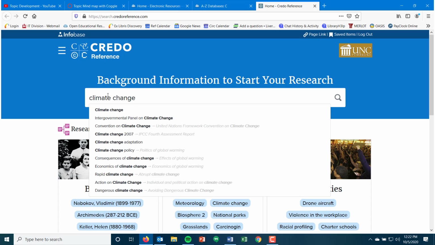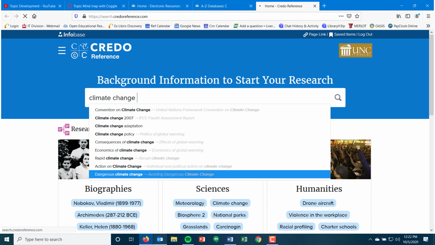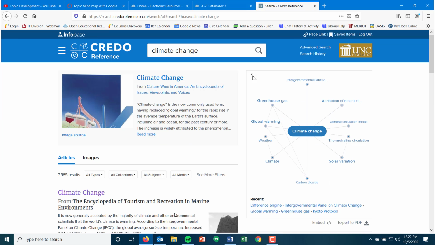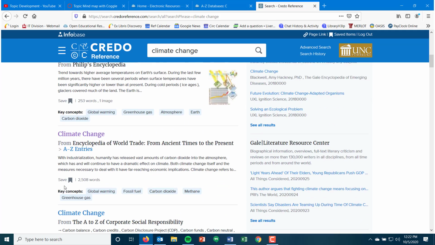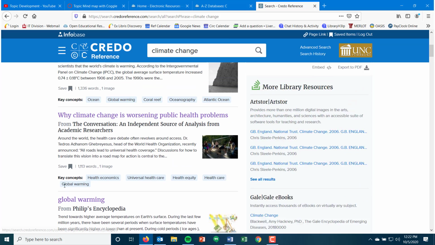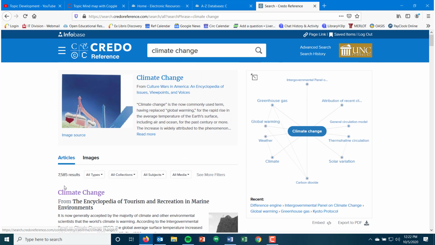All right, so if you're like, I want to talk about climate change, but I don't know what about climate change, because climate change is huge. And most of your research papers are going to be 10 pages or less that you're writing for an undergraduate degree. You need to narrow down climate change to a smaller topic that's easier to examine within a 10-page research paper. And so this then brings you articles about climate change and things that you can start breaking down of what are the different elements of climate change.